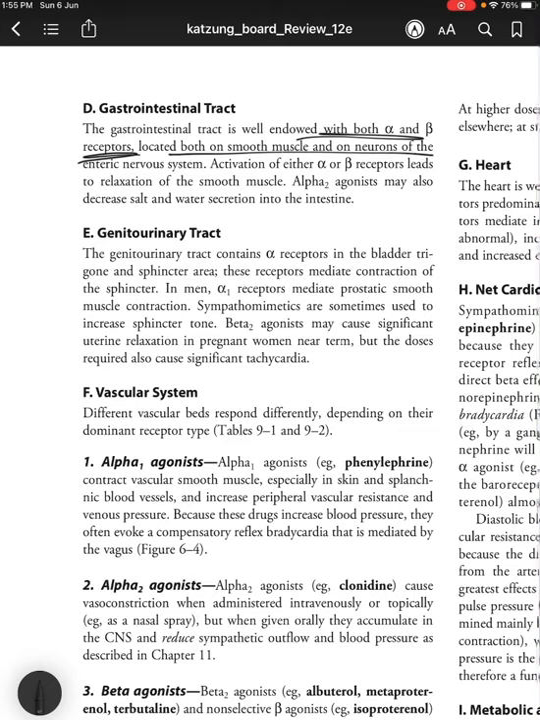And then coming to the GIT, the GI tract is well endowed with both alpha and beta receptors located both on smooth muscle and on neurons of the enteric nervous system. Activation of either alpha or beta receptors leads to relaxation of the smooth muscle. Alpha 2 agonists may also decrease salt and water secretion into the intestine.